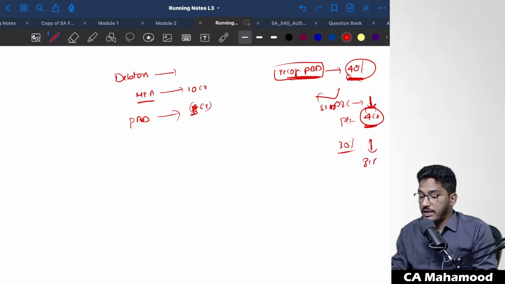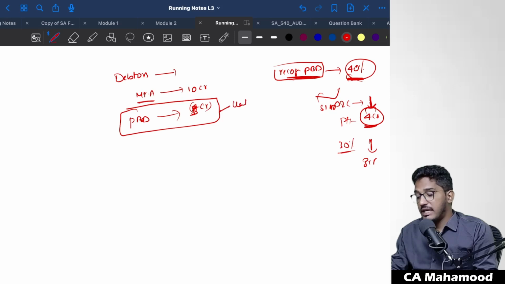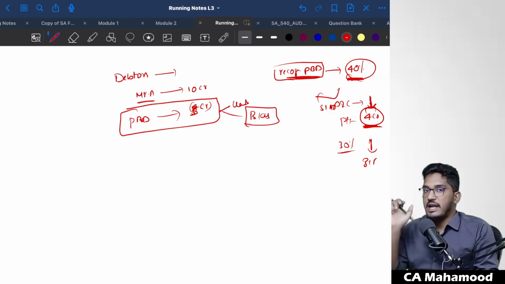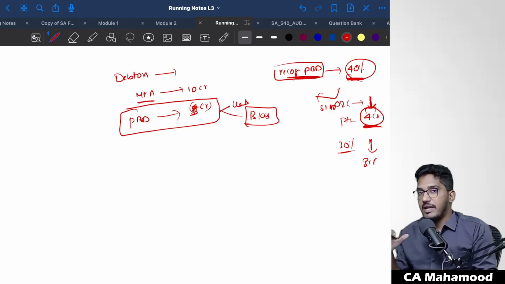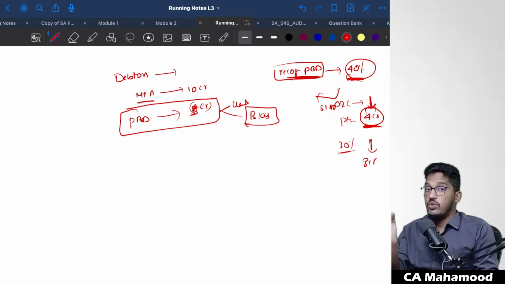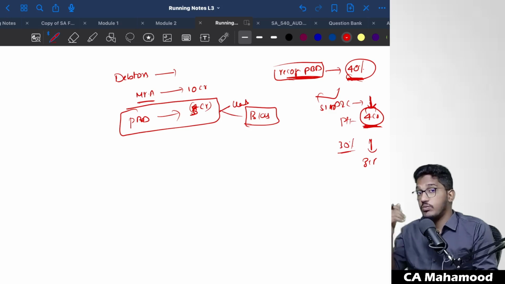Now you tell me, while calculating this accounting estimate, did the management calculate it in an unbiased manner, or have they shown some bias? They have shown the bias here. Why? They are not neutral basically. If the management is neutral, whatever may be the impact on the profit, they would take the genuine assumption and calculate an estimate. But here they are not neutral. They are more biased. They don't want their profits to come down.